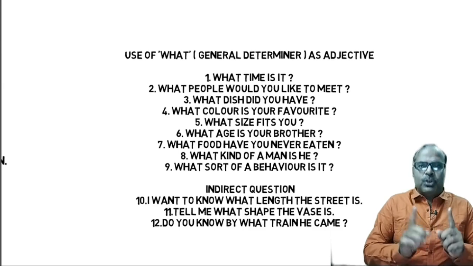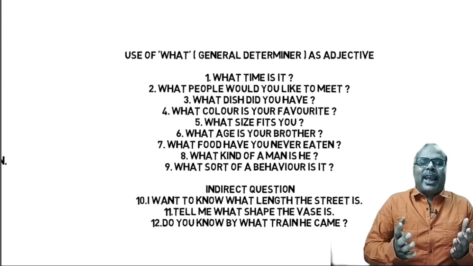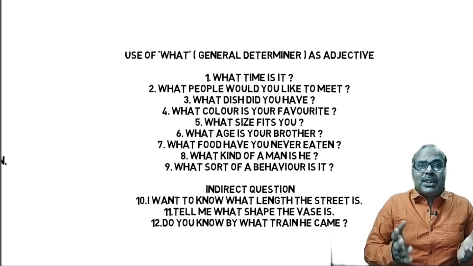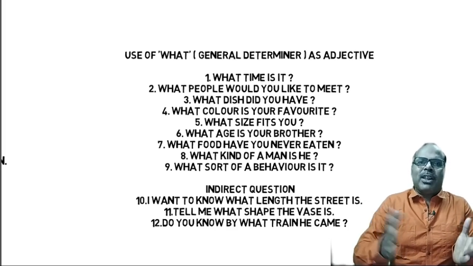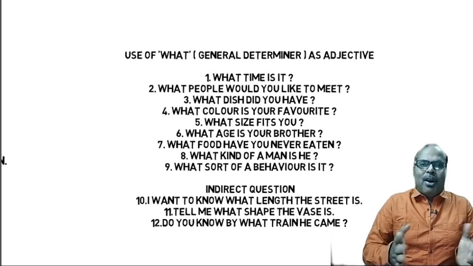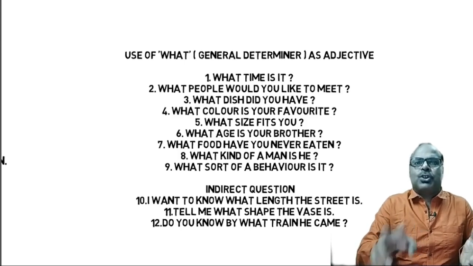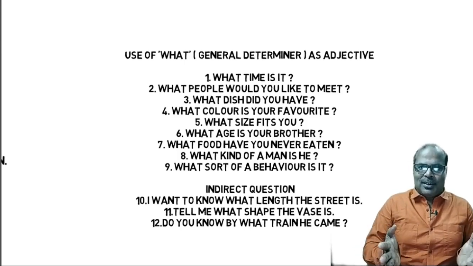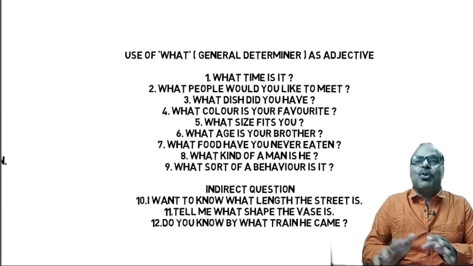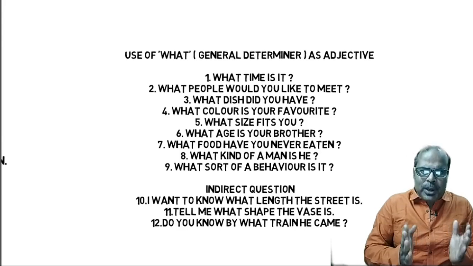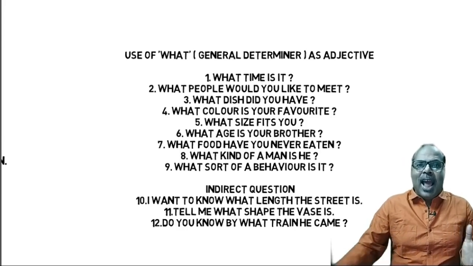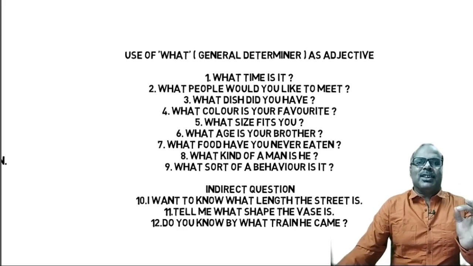If we use which, we can get that which gives the options. When the options are given, which boy do you like? Perhaps there are 2 boys or 3 boys. Out of those 2 or 3 boys, which boy do you like? So which is a specific determiner and what is a general determiner.